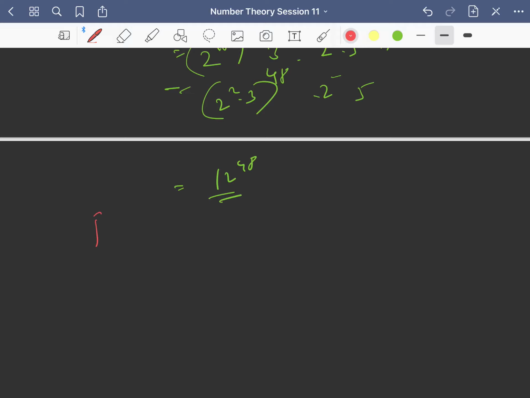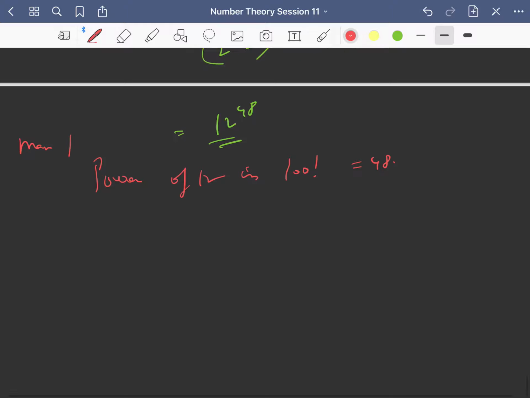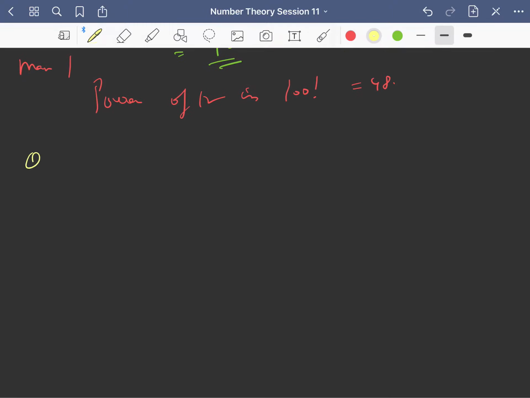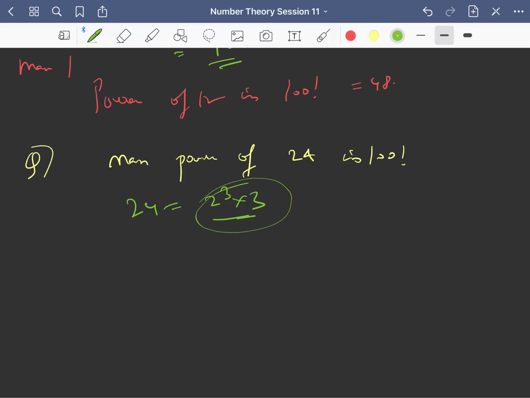So the maximum power of 12 is 48, right? Maximum power of 12 in 100 factorial is nothing but 48. If I ask you the maximum power of 24 in 100 factorial, again you do the same thing. 24 you write as 2 cube into 3, because it is not a prime. So now search how many 2 cubes and 3 you are getting.